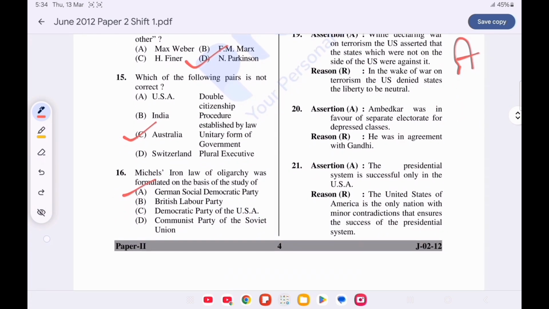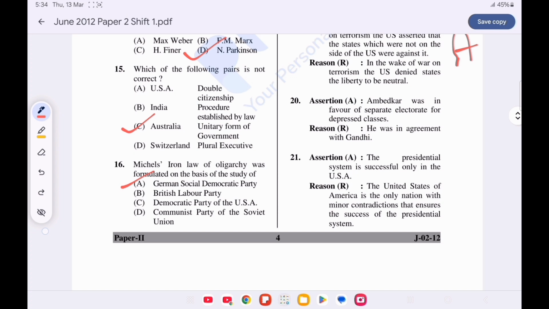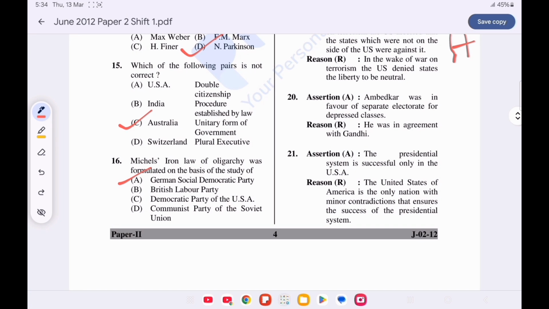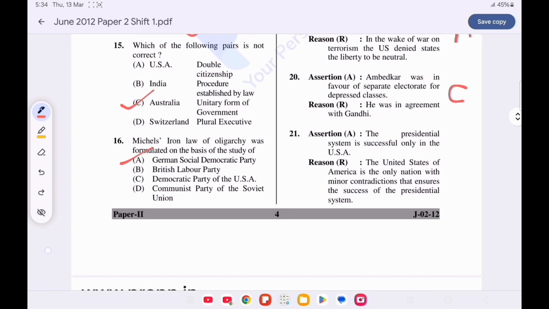Question number 20. Assertion reason. Assertion. Ambedkar was in favor of separate electorate for depressed classes. Reason. He was in agreement with Gandhi. Option C is correct as assertion is true but the reason is wrong.